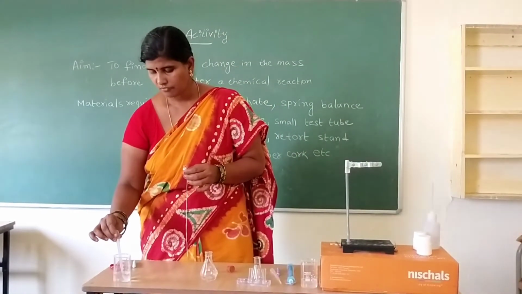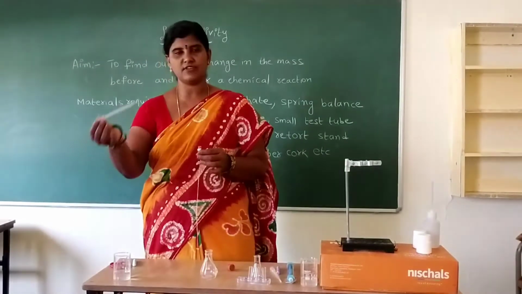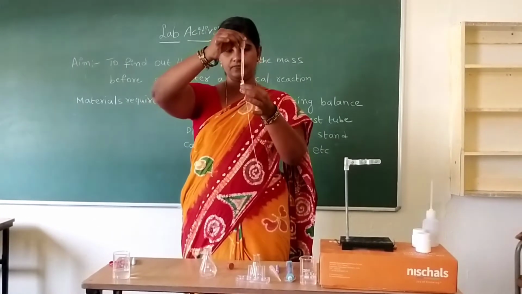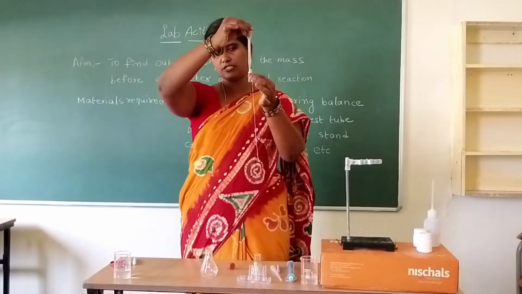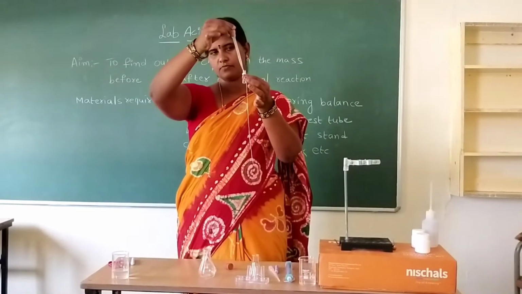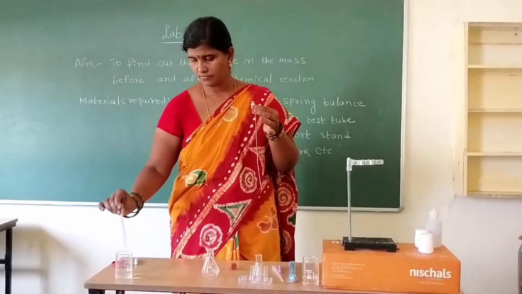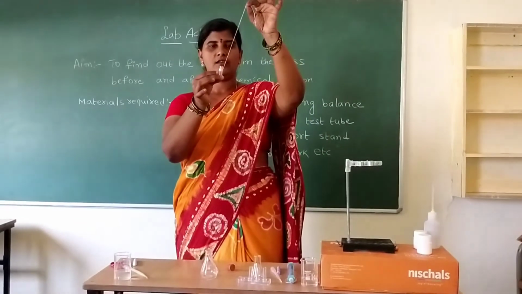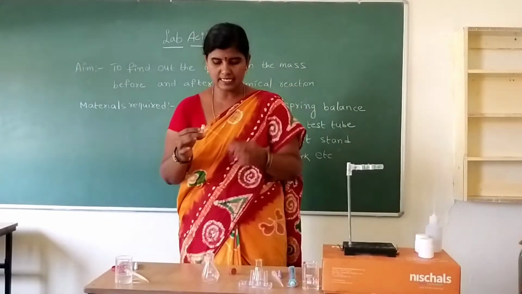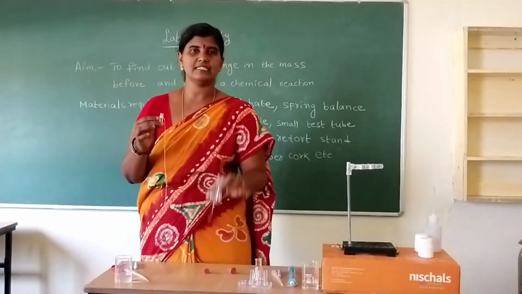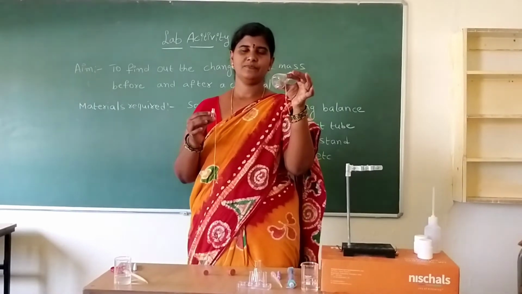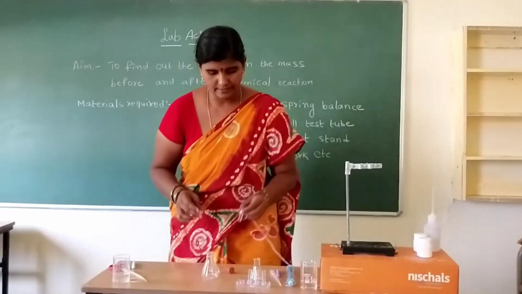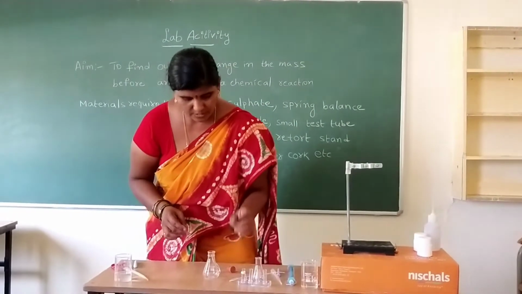filler. Why are we using this filler? We can easily transfer the substance from one item to another. Okay. Then pour it in the small test tube. Then thread the test tube mouth with the help of the thread. Why are we threading? When we are placing it in the conical flask, it does not touch the solution present in the conical flask. So that's why we are threading the small test tube. Keep it aside in the test tube stand.